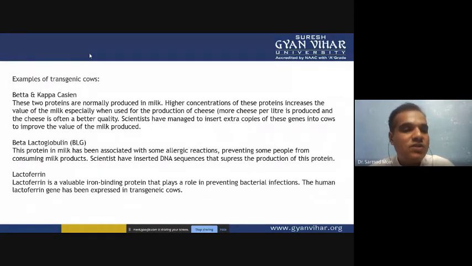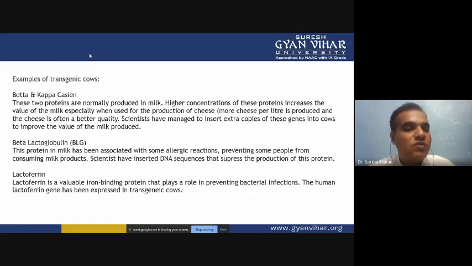Then beta lactoglobulin (BLG). This protein in milk has been associated with some allergic reactions. So preventing some people from consuming milk products is not a good idea. Scientists have inserted a DNA sequence that suppresses the production of this beta lactoglobulin protein.